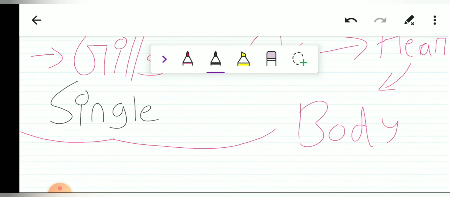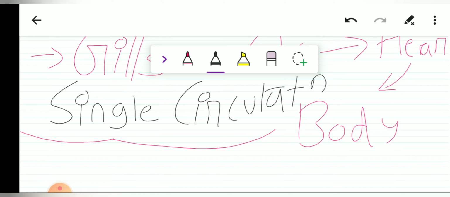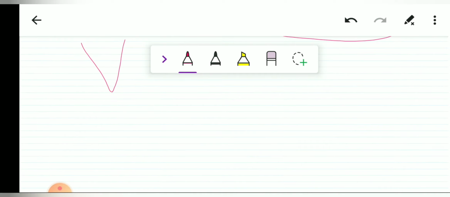We vertebrates follow double circulation. These invertebrates or the lower class animals follow this single circulation. Now, since we have discussed the different types of circulation, we will discuss different types of vessels that carry the blood to and away from the heart. So let us discuss the vessels.